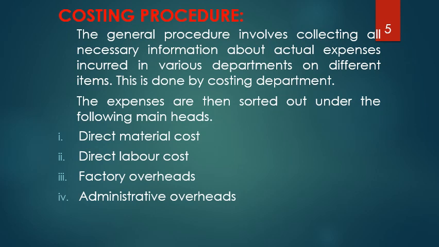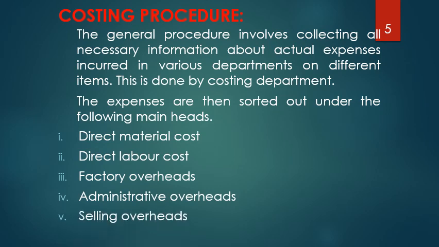Under overheads, again we have three different subheadings. First one is the factory overheads, that is the extra expenditure that occurs at the factory or the place of manufacturing. Second one is the administrative overheads which occur at the office, which is not directly linked to the product but is necessary to roll out the product.